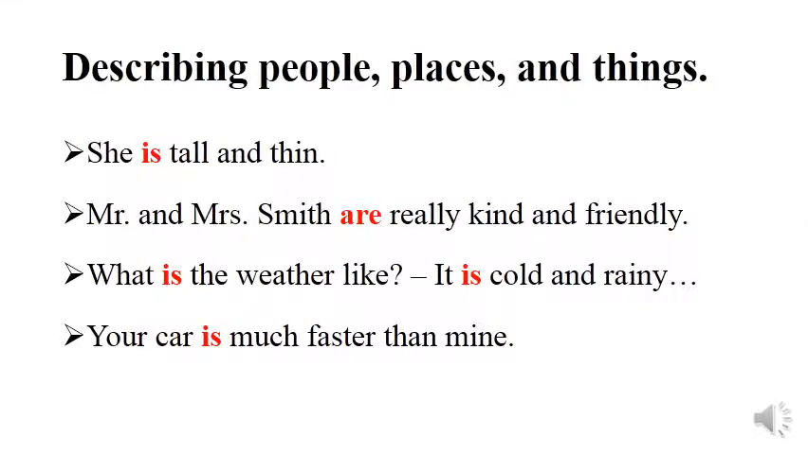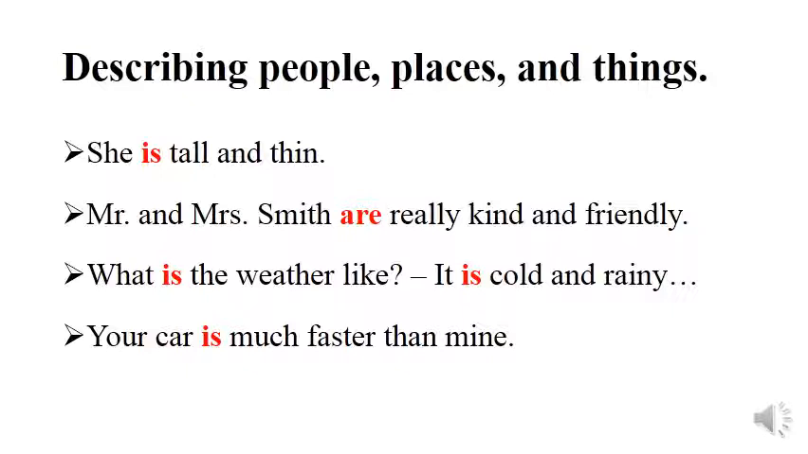The third use of to be is describing people, places, and things. So when describing a woman, for instance, you may say, she is tall and thin. When describing other persons using to be, you may say, Mr. and Mrs. Smith are really kind and friendly.